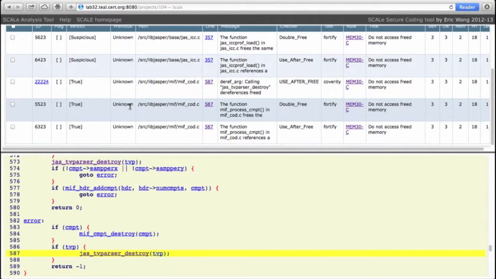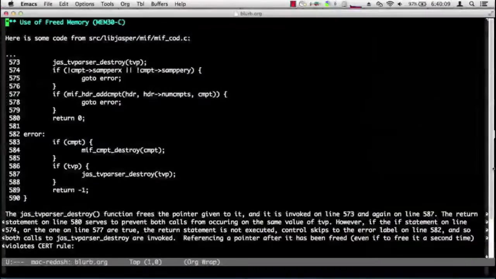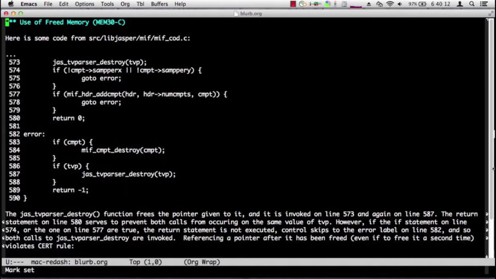Finally, since we discovered a fairly straightforward use after free vulnerability, this is an excellent case to write up a blurb to the client to convince them, especially their non-technical people, that we have found a serious vulnerability in their code. So here's the example blurb. It has the usual components of a blurb, all taken from the record of the diagnostic. So it contains things like the file name and line number. And we have the code sample.